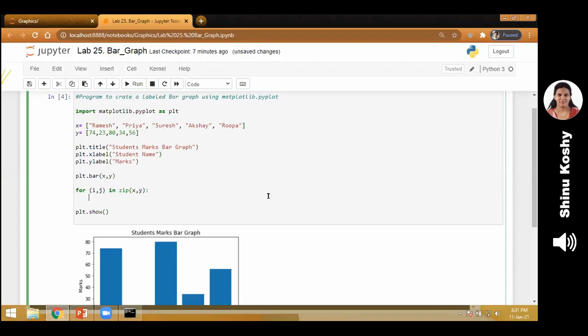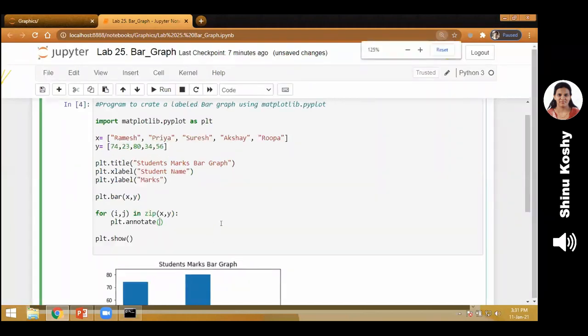Now what should I do? I'm going to give an annotation. Can you see the tab space? When you give enter, automatically tab space will come. Every for loop, the next sentence should be with tab. So see a new function called annotate. This annotate is a function that is used to specify the marks of each student above the graph. That is, for each bar I want it.